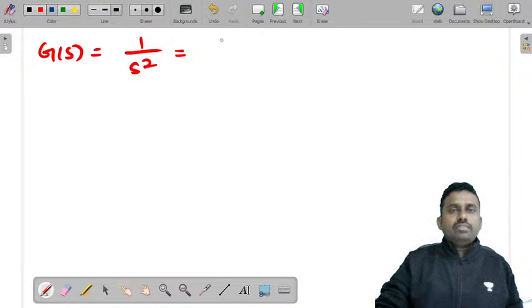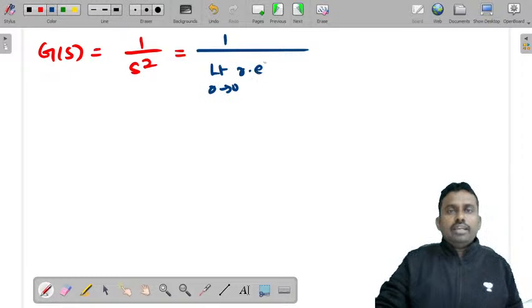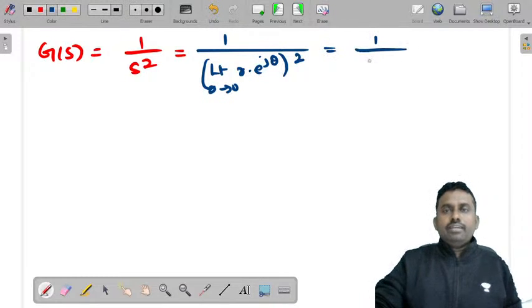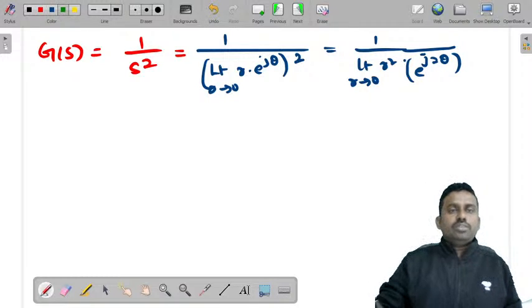Now apply that: 1 by limit r tends to 0 of r into e power j theta whole square. That is 1 by limit r tends to 0 of r square into e power j 2 theta. E power j theta whole square is e power j 2 theta.